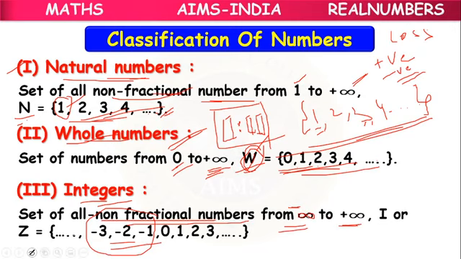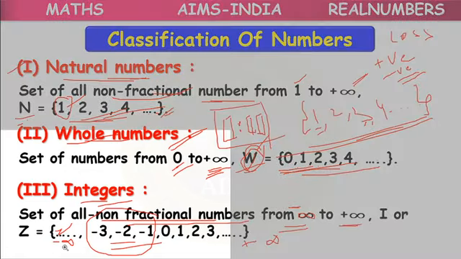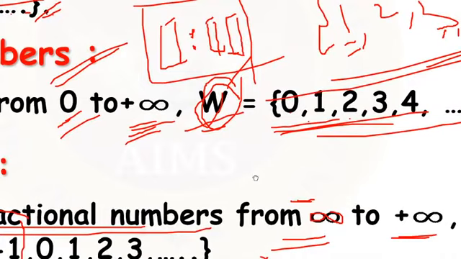In the integers, the leftmost numeral we cannot define because it is minus infinity. The rightmost numeral is plus infinity. So the smallest number we cannot define, and the largest number we cannot define.